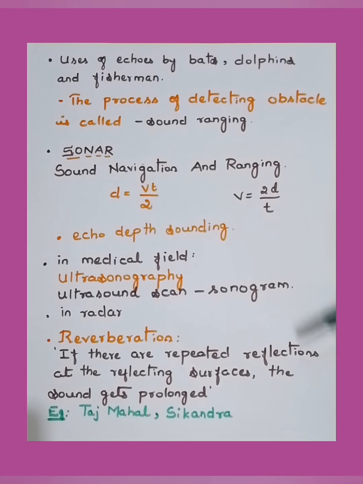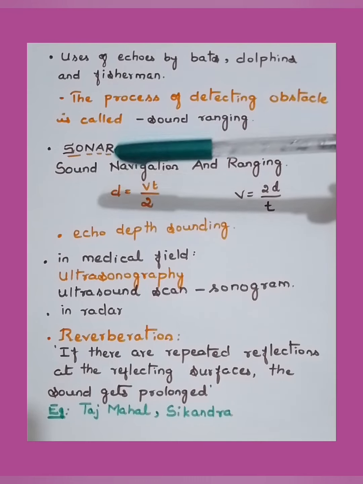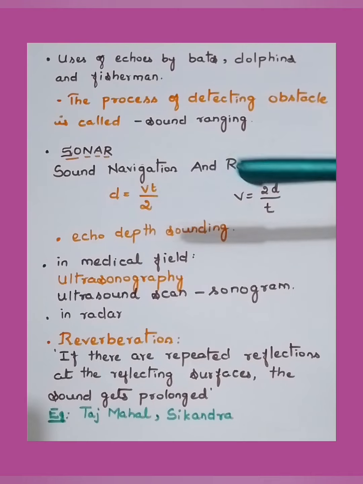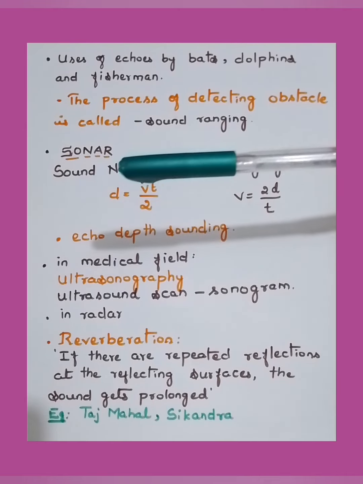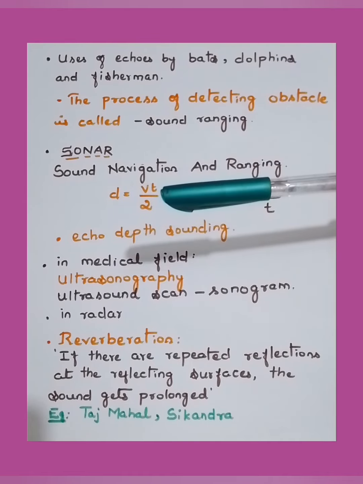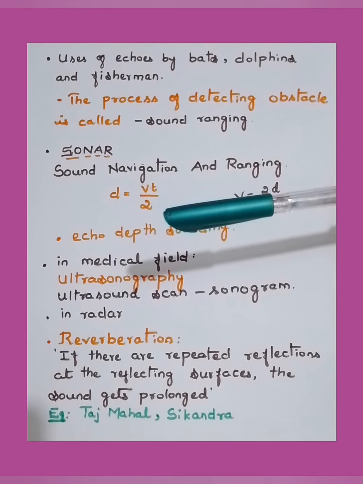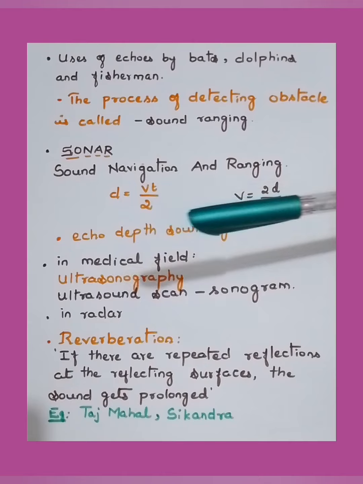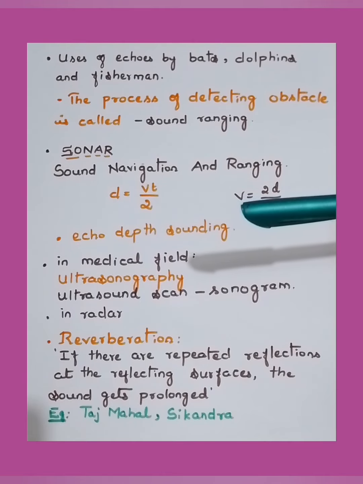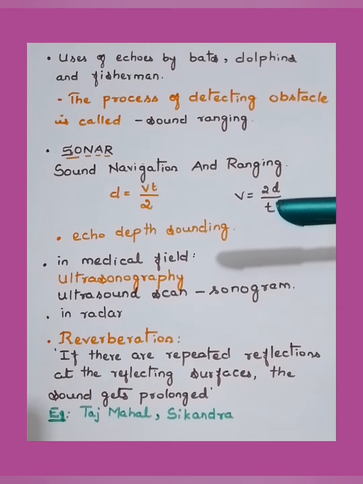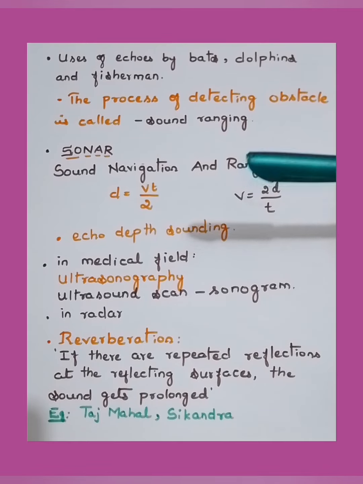Next, we shall move to an important concept, that is SONAR. It stands for sound navigation and ranging: SO, NAR, sonar. We use the formula d = vt/2 to calculate the distance, where v is velocity and t is time. To know the velocity, rearrange the formula, make v the subject, and we get v = 2d/t. We shall now learn about sonar.